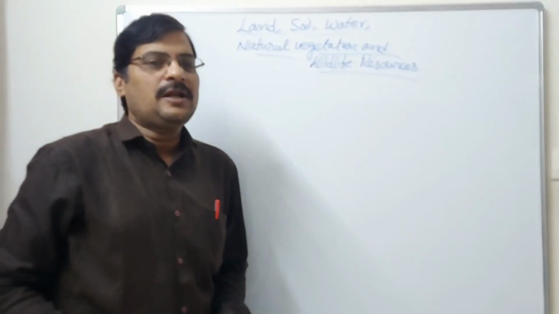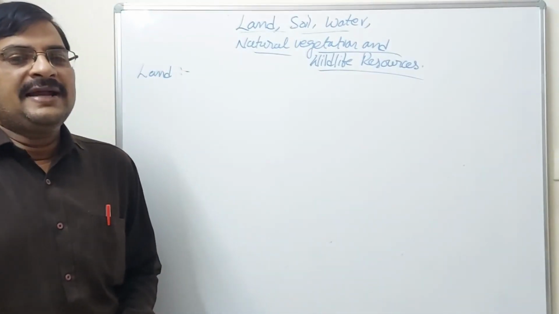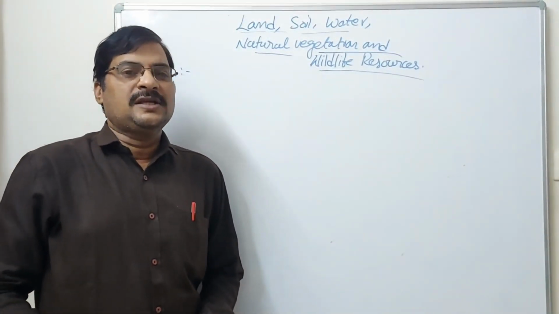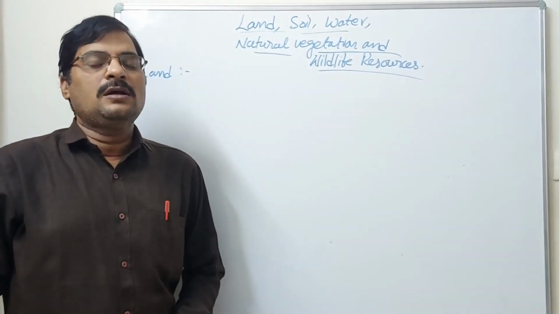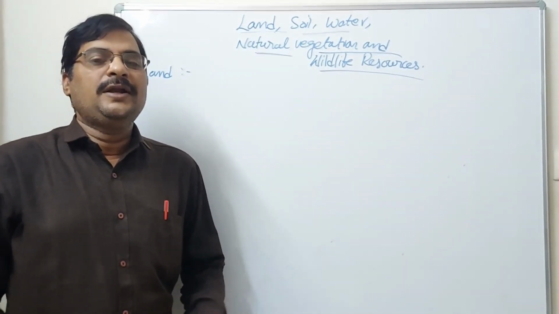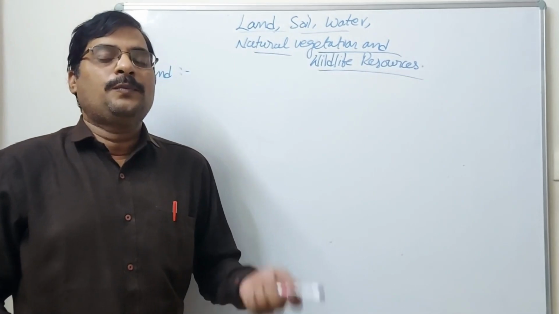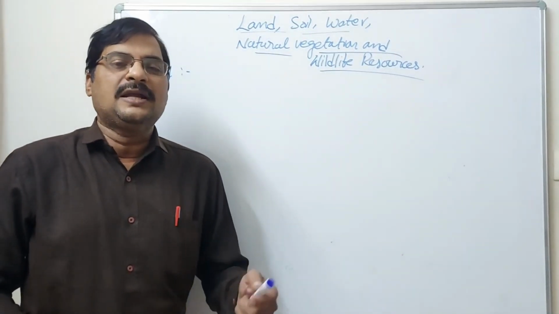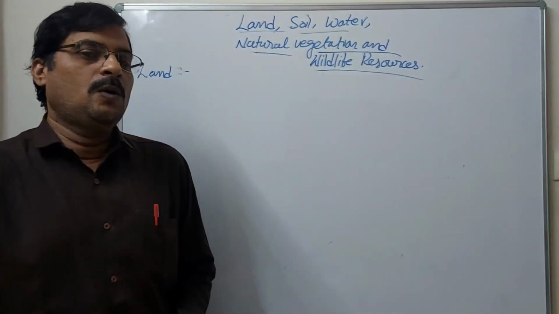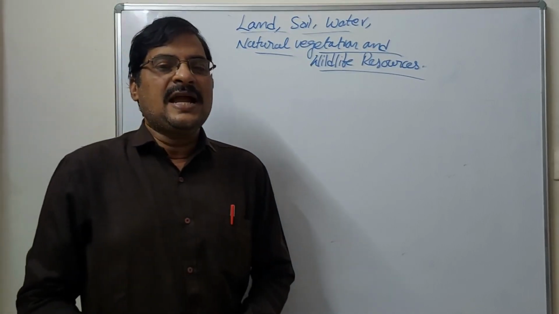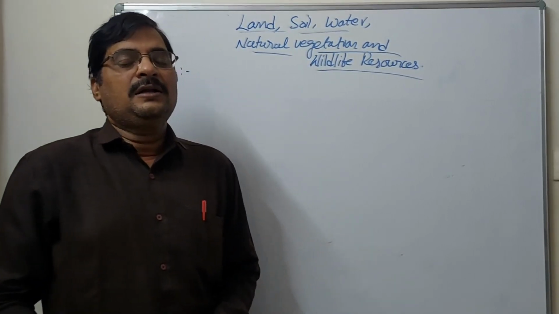Land is a natural resource. Population is growing, but land is not automatically increasing. Land is fixed.